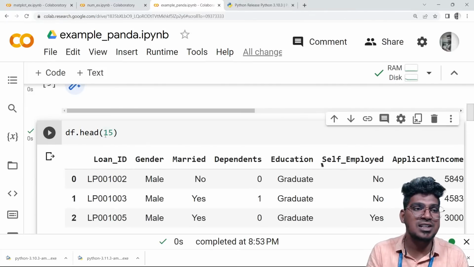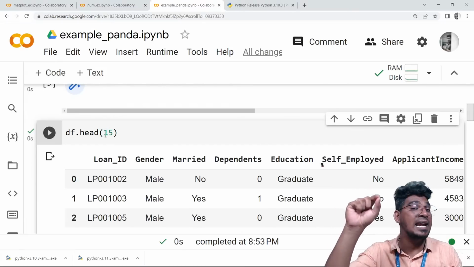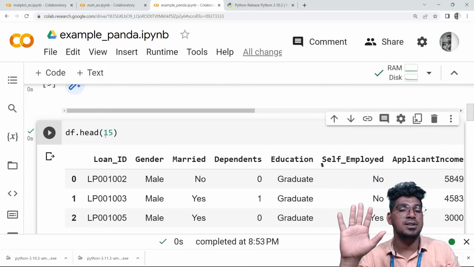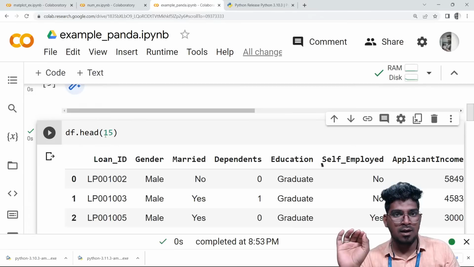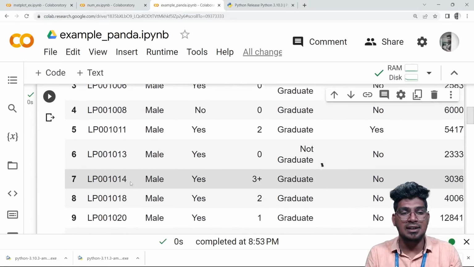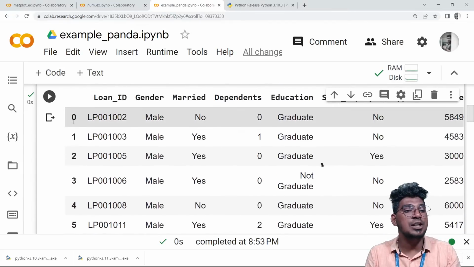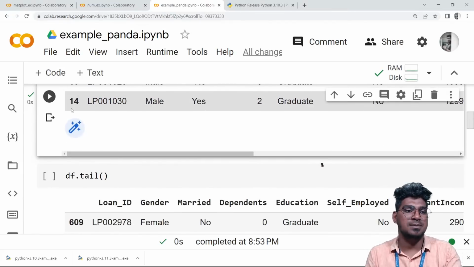So the head function, for example without mentioning any number, will display the first 5 rows of that particular data. And if you specify any number here, that is 15, it will help to display 15 entries of that particular data, starting from 0 till 14. Is that clear? Is that clear?